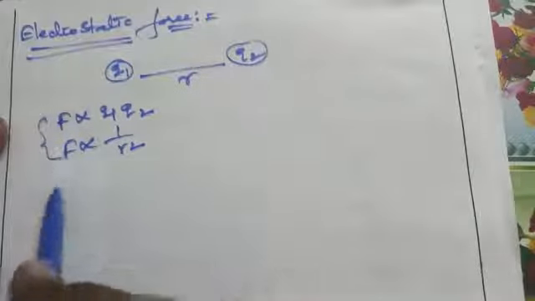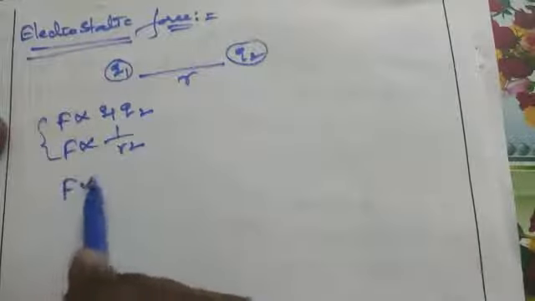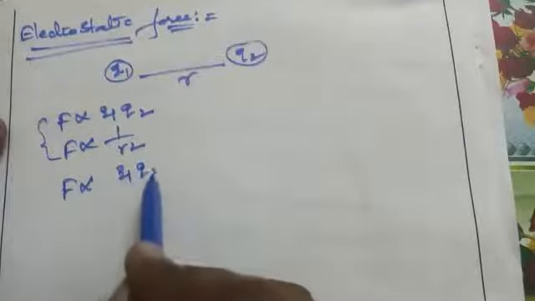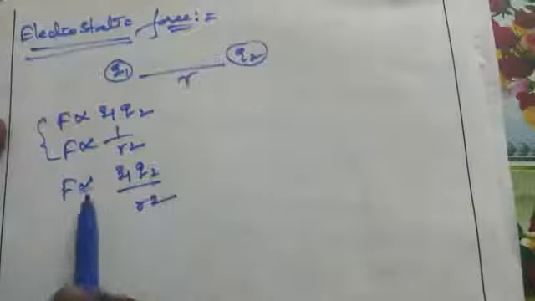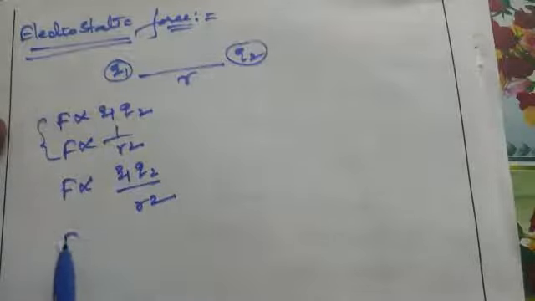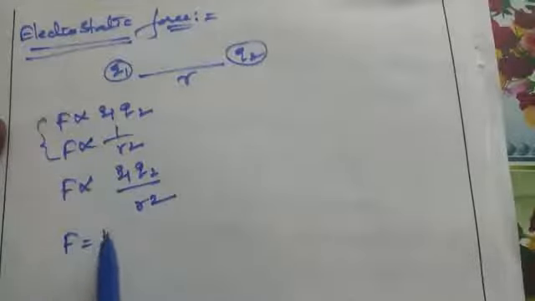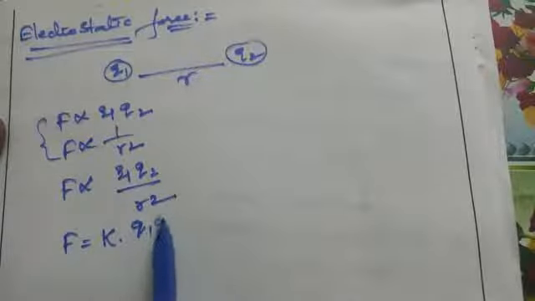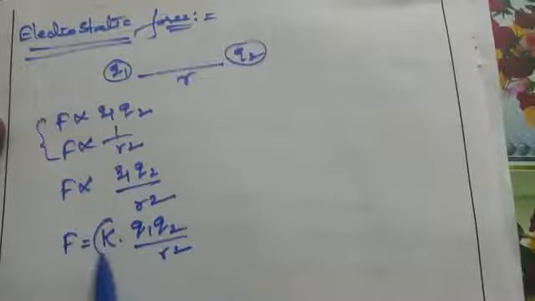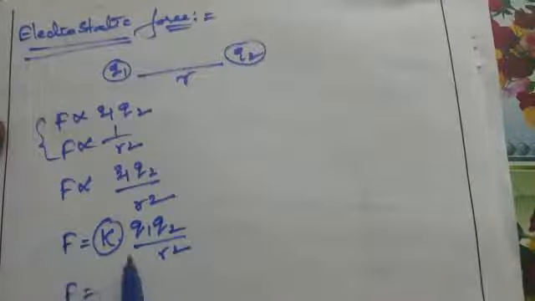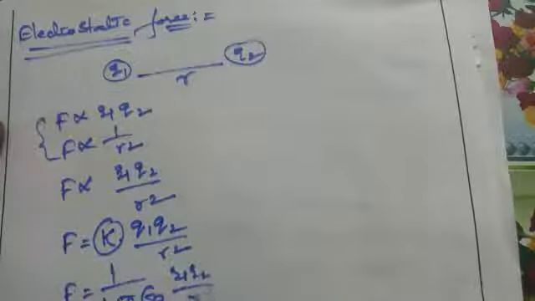From these two equations, what do we get? F is directly proportional to q1 q2 by r square. If we remove the proportionality constant, we get a constant k into q1 q2 by r square. Now the k value can be written as F is equal to 1 by 4 pi epsilon naught q1 q2 by r square.